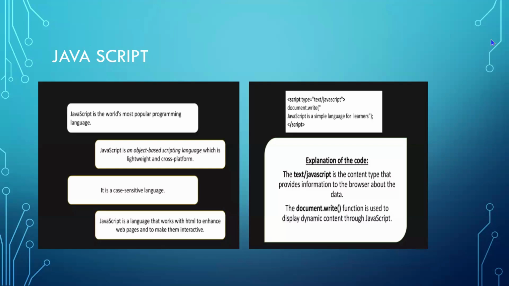The document.write is used to display dynamic content through JavaScript. I'm just going to say hello world, hi viewers, hello everyone. Some dynamic content through this JavaScript I'm showing to everyone. This is also one of the scripting languages you should be aware of for the Python content, full stack content.